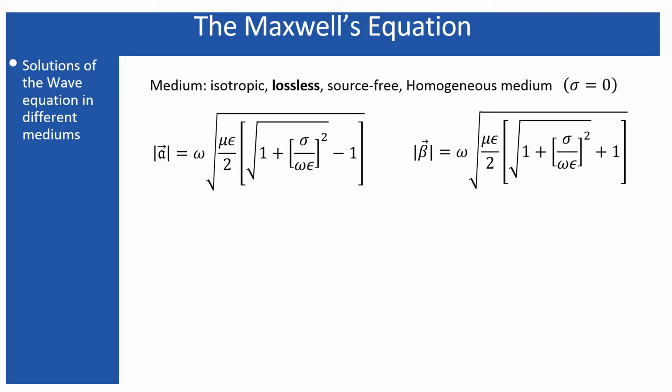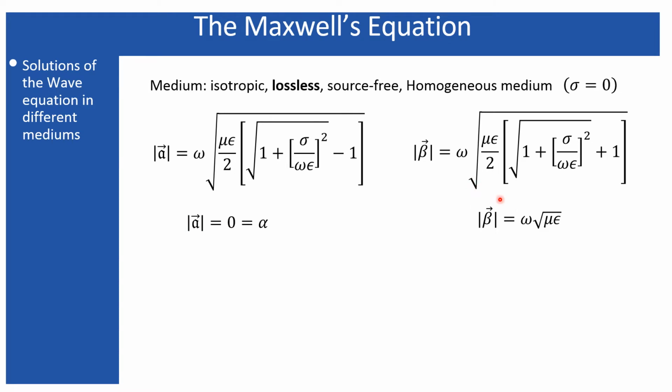In my last lecture, I put the entire effort to find the solution of the electromagnetic wave in such a medium, that means the isotropic, lossless, source-free and homogeneous medium. Lossless was defined as sigma, or the conductivity, equals 0. Once you consider the conductivity to be 0, the attenuation constant becomes 0. So there will be no attenuation.